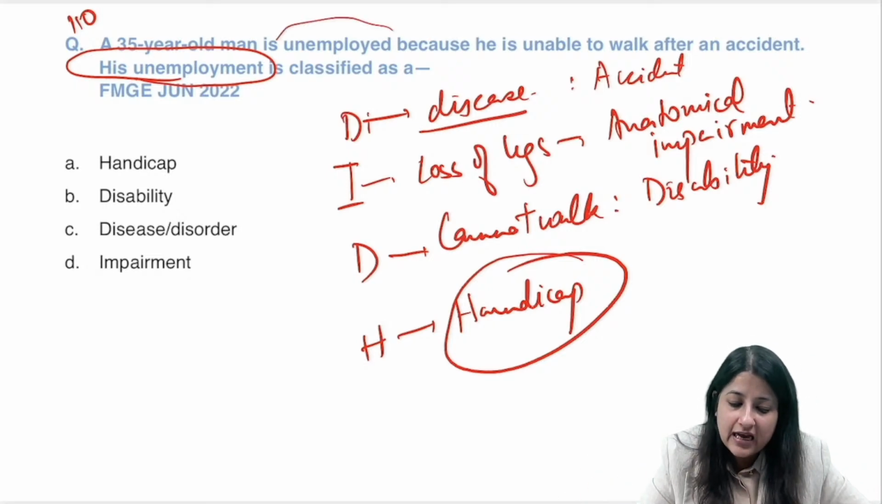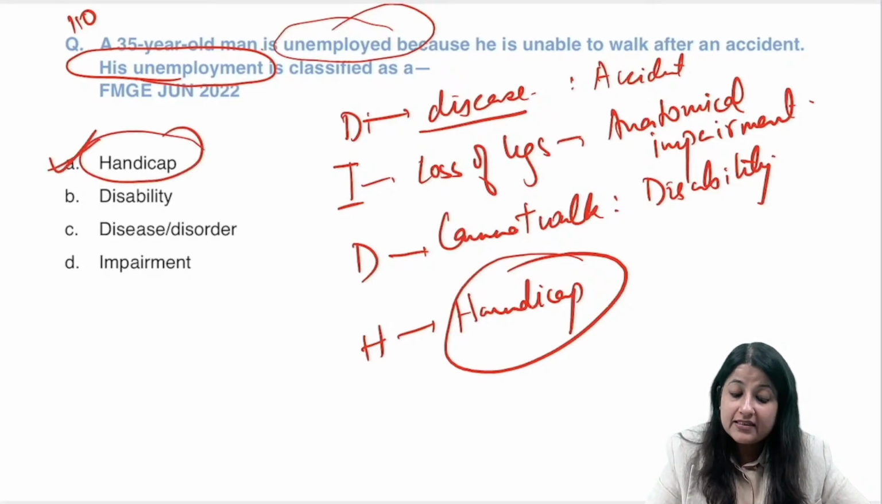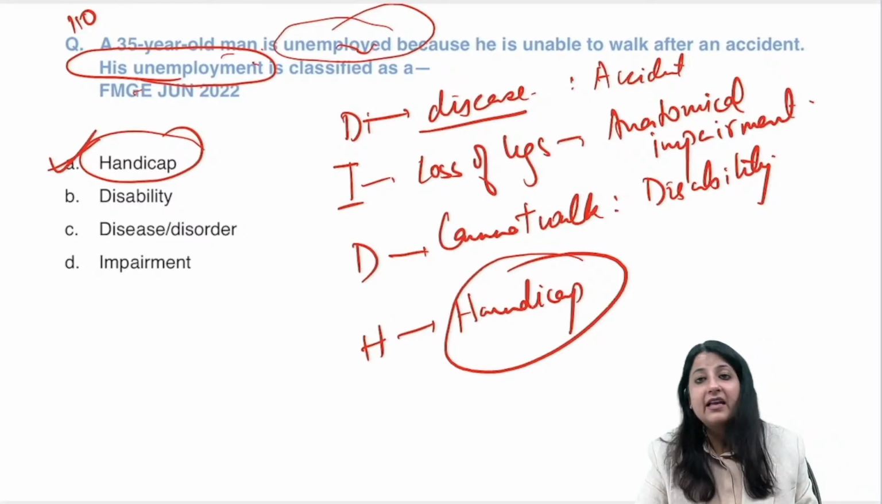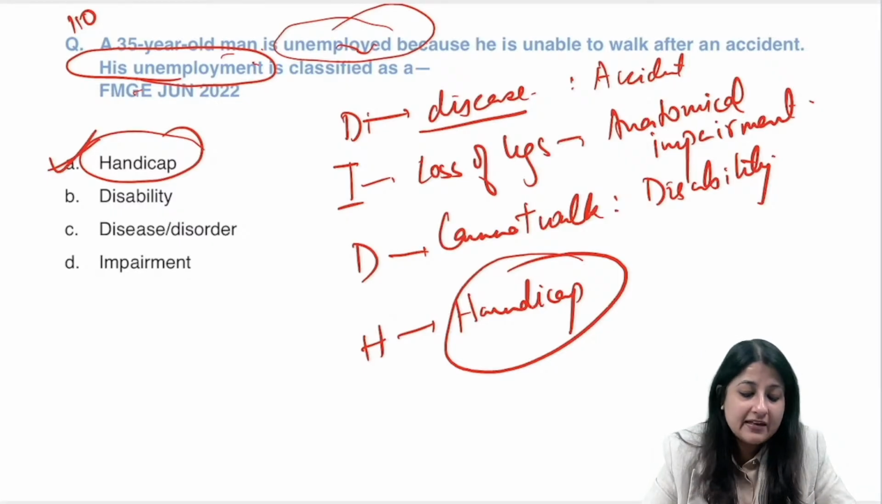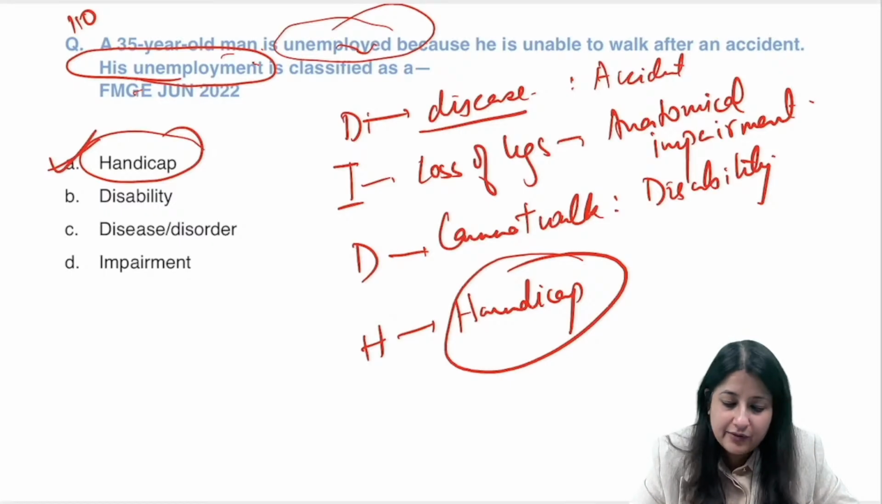What did I ask here? Unemployed. That means you can't fulfill your roles and responsibility. So what is this? He's a 35-year-old who is unemployed. I'm asking you about unemployment. So will it be disability? No. I'm asking unemployment. So what will unemployment be here? Handicap. Clear? Everybody, did you get this question?